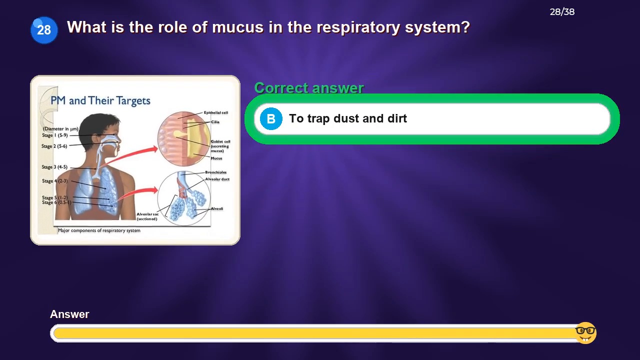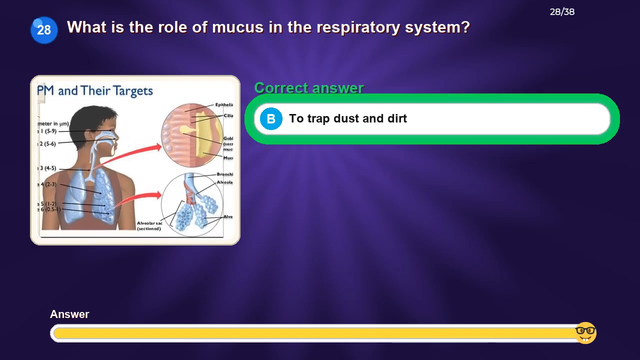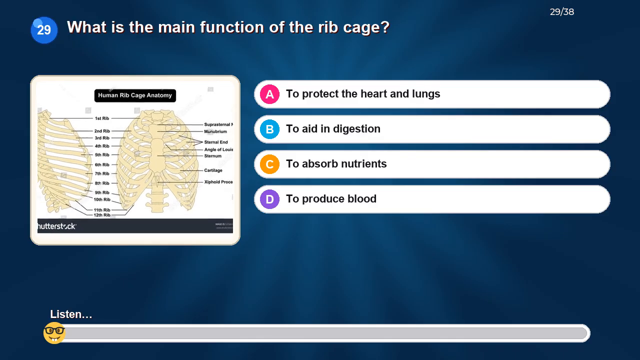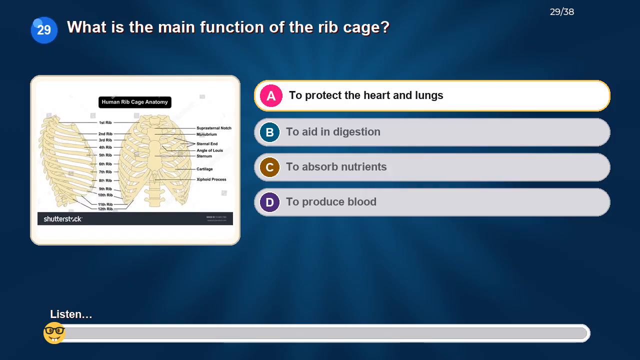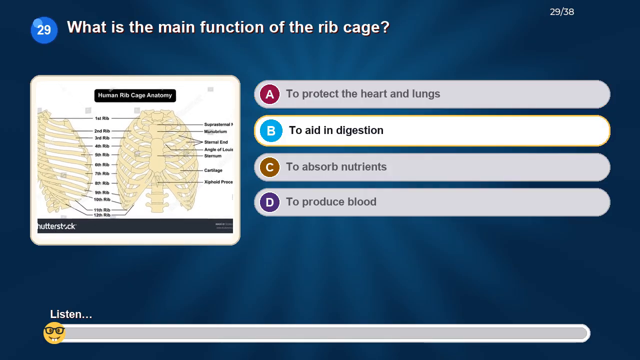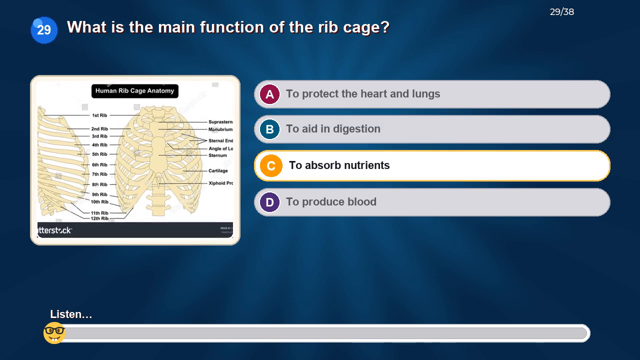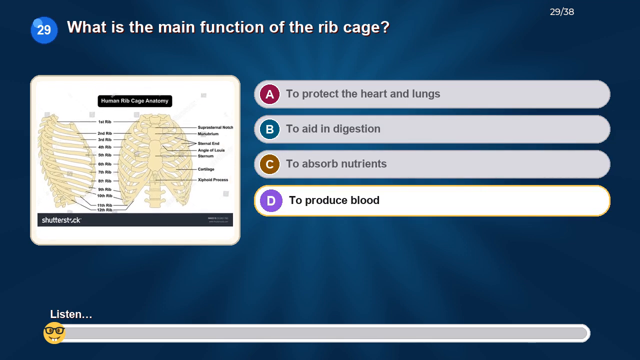The correct answer is to trap dust and dirt. What is the main function of the rib cage? Option A, to protect the heart and lungs. Option B, to aid in digestion. Option C, to absorb nutrients. Option D, to produce blood.